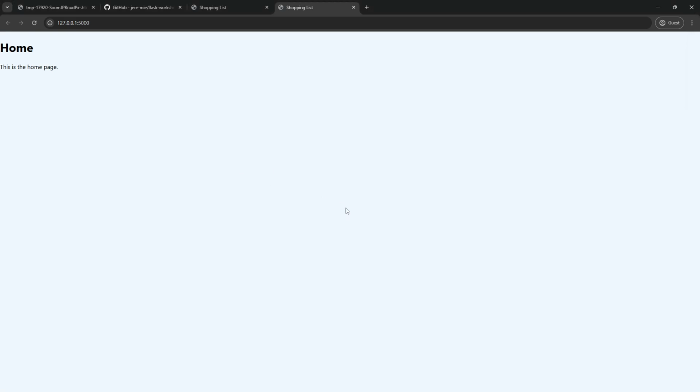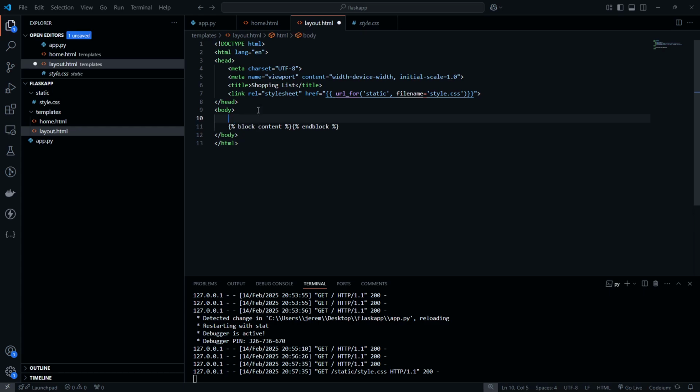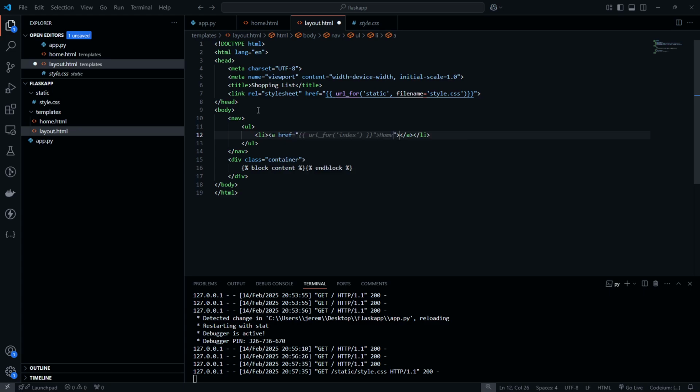What I'm also going to do now is just make a little change to our layout.html. So I'm going to put a content block in a container, which is just going to push things in based on the CSS that I created. And I'm also going to create a very simple nav bar. So I'm going to create a nav and then a UL, LI with an A. And I'm going to do this right here.